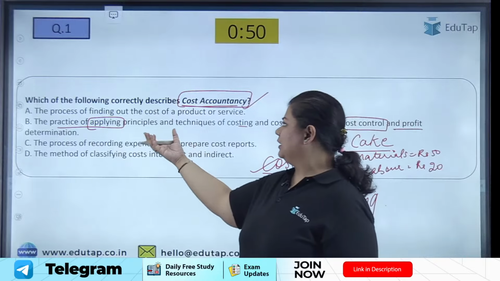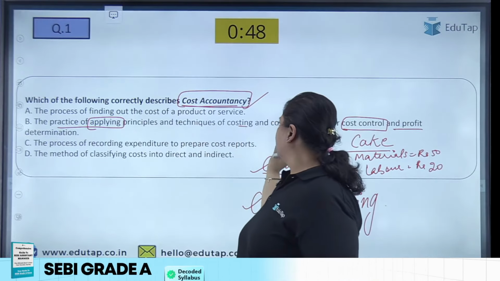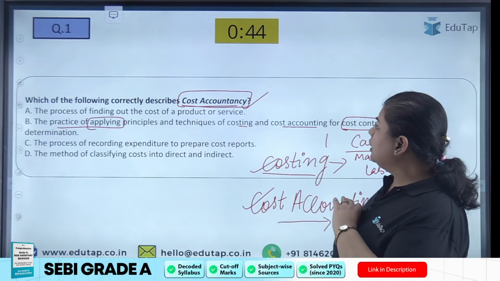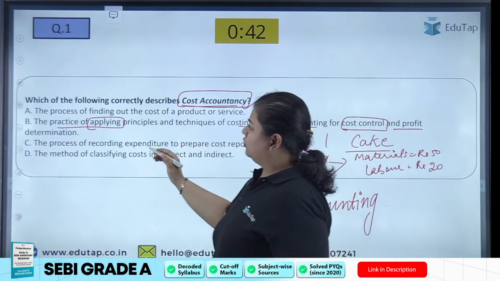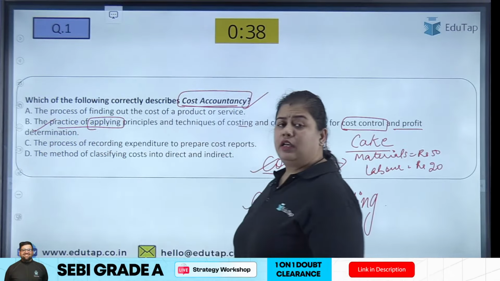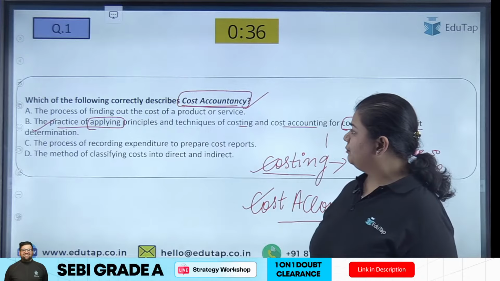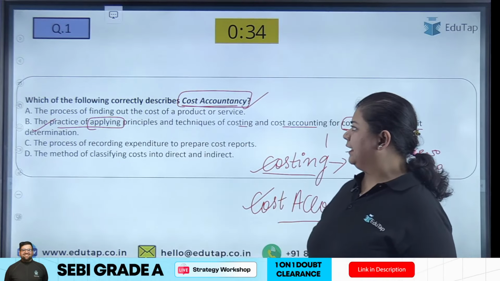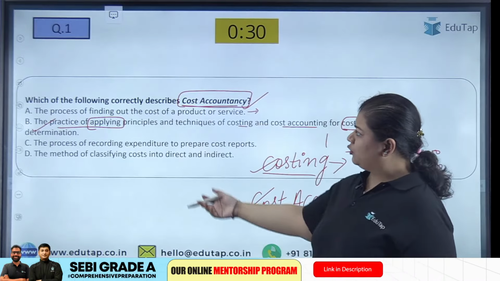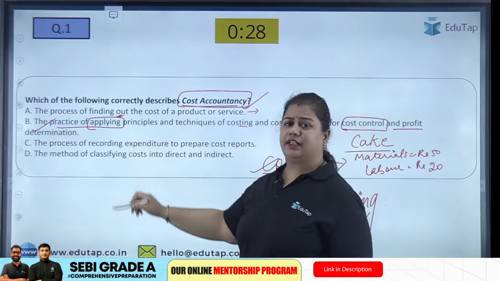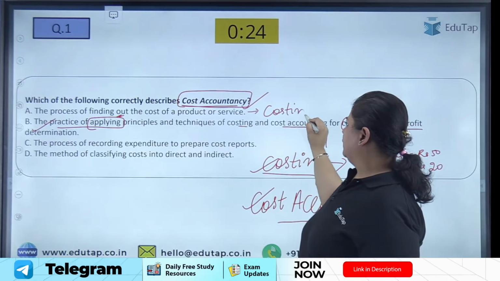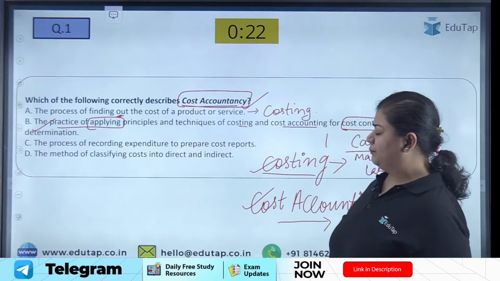So cost accountancy is to apply the principles and techniques of costing and cost accounting. Now, what are the other options? I think you have understood that option B is the correct option. What is option A? The process of finding out the cost of a product or service. When we have to find out the cost, it is costing. This is the feature of costing.